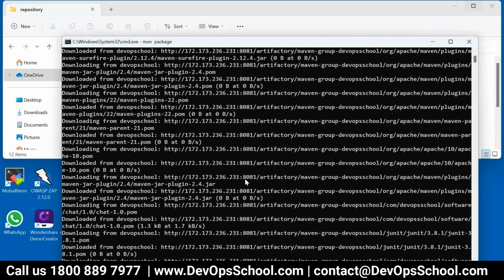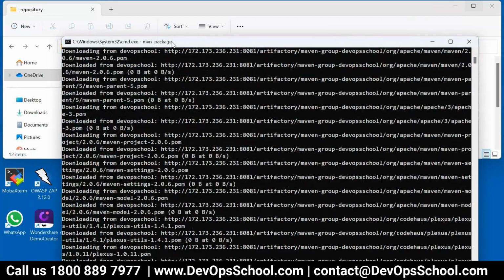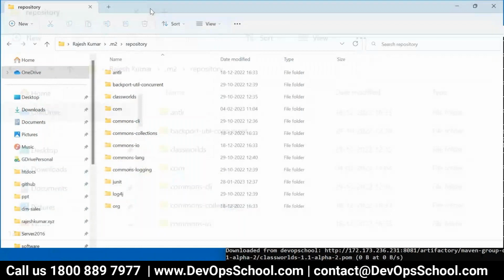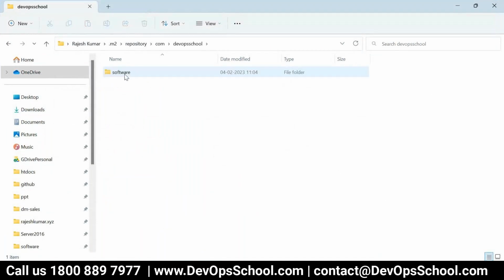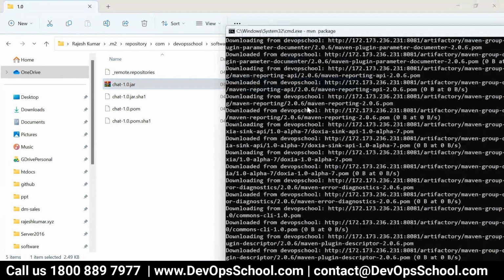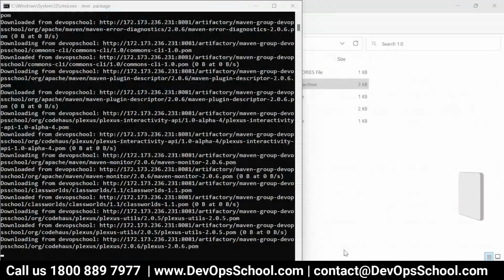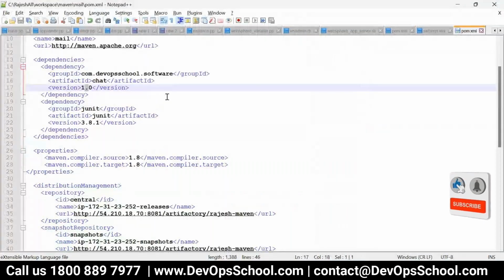So now, see here, the download is complete. So com, DevOps school, software, chat. Here is a jar file. So they downloaded from the Artifactory. What basically we did, nothing great we did. In the pom.xml, we set the dependency, that's all.